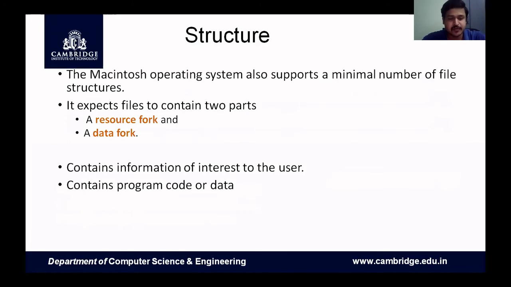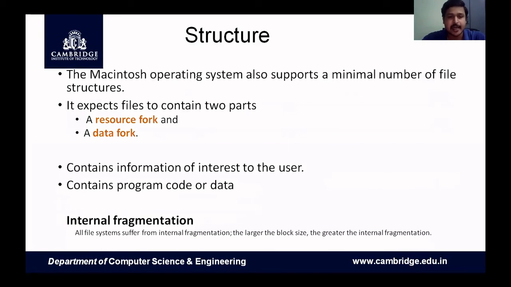The resource fork is a place where the information is related to the user only. The data fork contains information only about the program code or data.